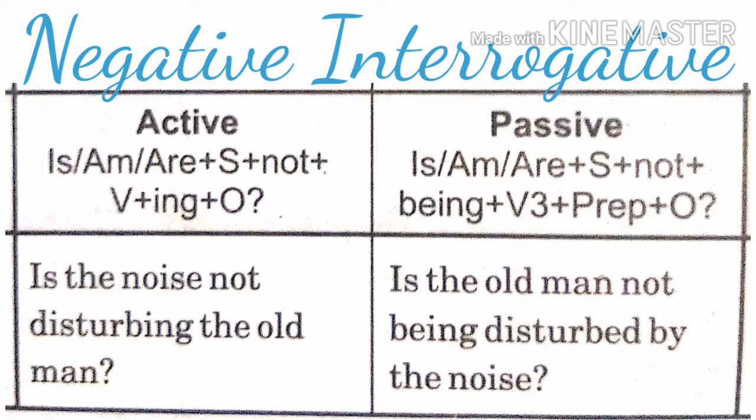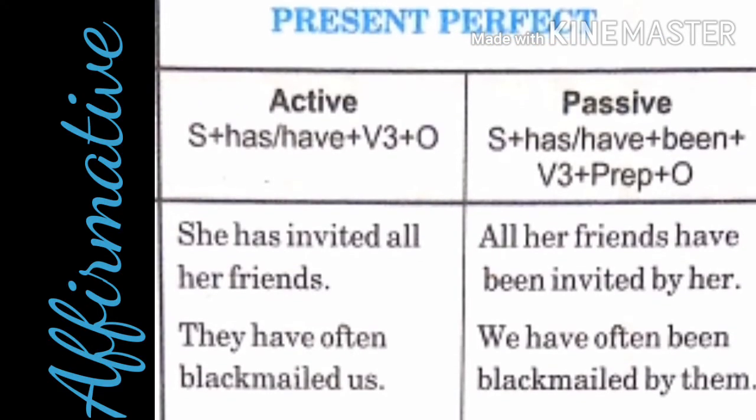Have you got it? We'll start with the question word is, then the subject, that is the old man. Then we will place not being plus third form of the verb. Then preposition, that is by, and then the object followed by question mark. I hope it is clear to you. Next is present perfect tense.